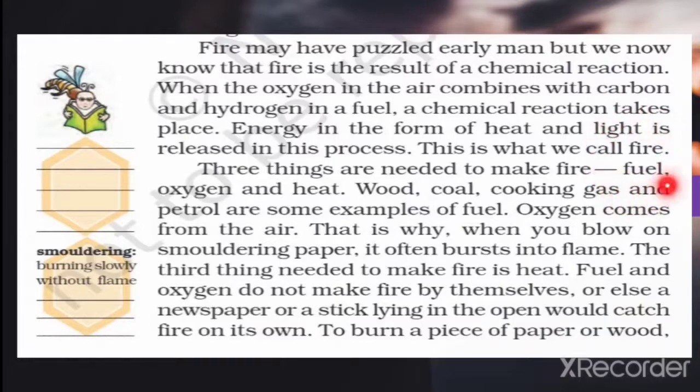Number 1, fuel. Once again students, I like to say that fuel means burning material. Then another, oxygen, and the third one is heat. Now wood, coal, cooking gas, petrol, paper, newspaper, these all are examples of fuel. These all are examples of burning material. To burn anything, we need this type of material first.